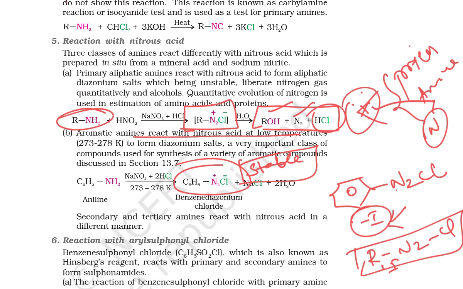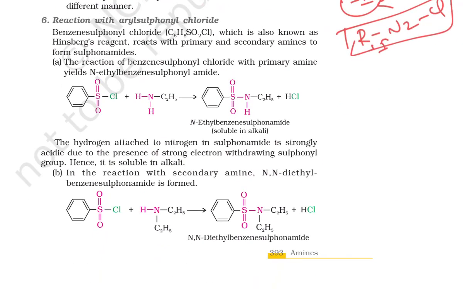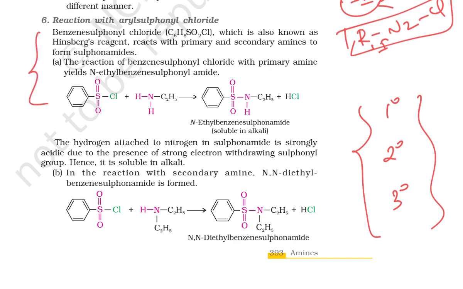Okay, right. Next we go for the reaction with sulfonyl chloride. This is for distinguishing primary, secondary and tertiary amines. I told you in the alcohol, phenol and ether chapter how to distinguish primary, secondary and tertiary alcohols. What is the reagent we used? If you know that, you can comment it. Okay, so benzene sulfonyl chloride, also known as Hinsberg reagent, reacts with primary and secondary amines